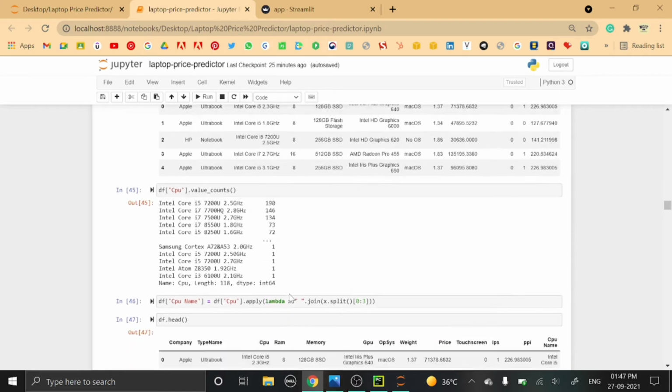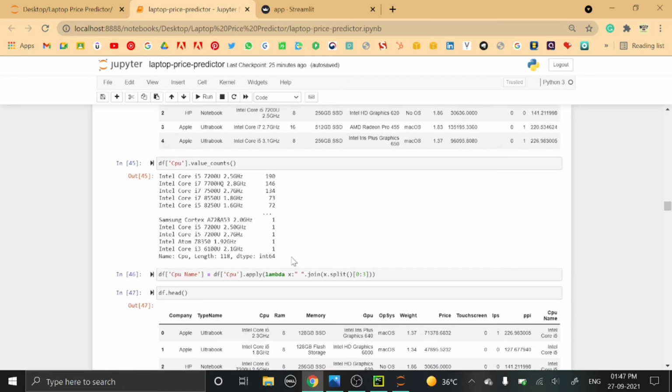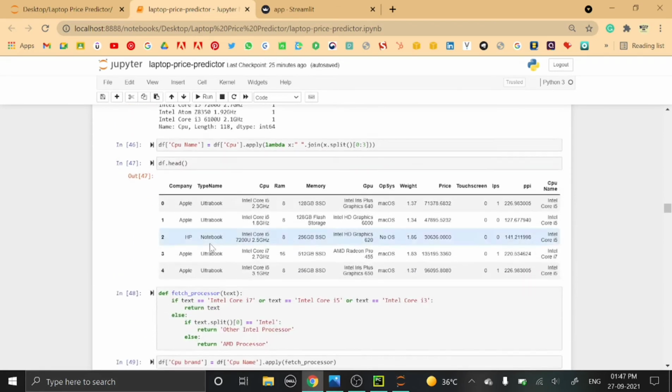Next is the CPU. Here in CPU we are applying a lambda function and extracting the first three words. For example, in this case we will be extracting Intel Core i5, then Intel Core i7, then from here we will be extracting Intel Atom Z8350.